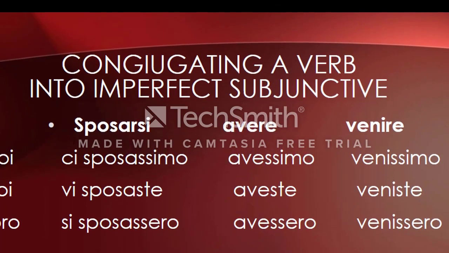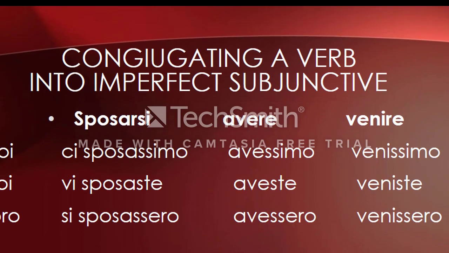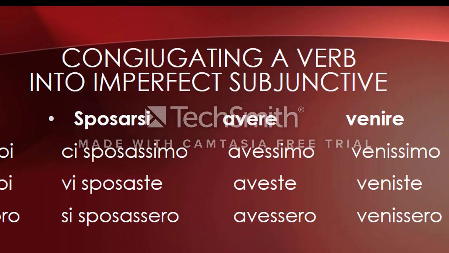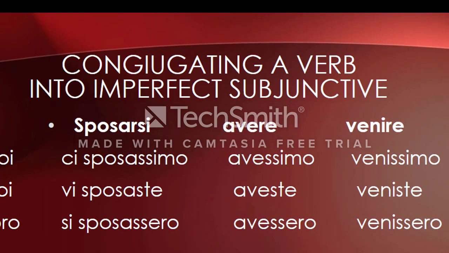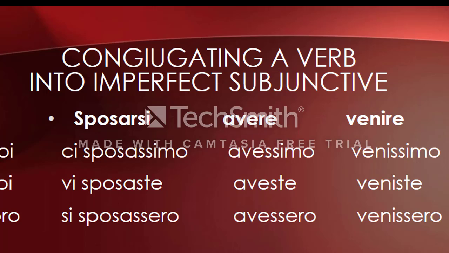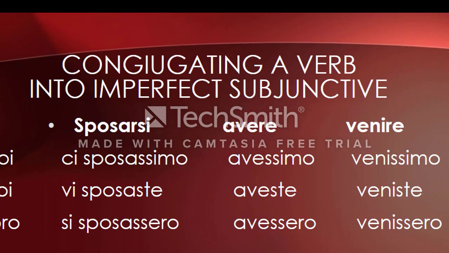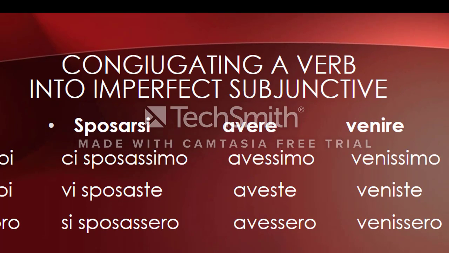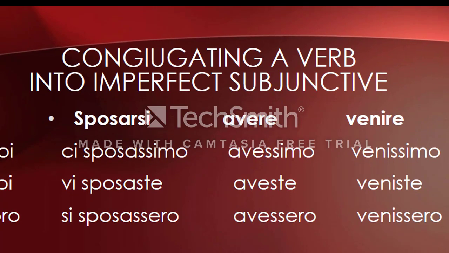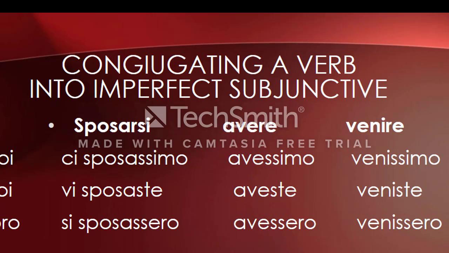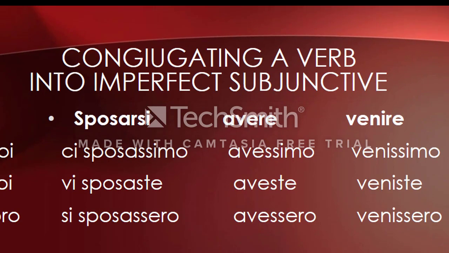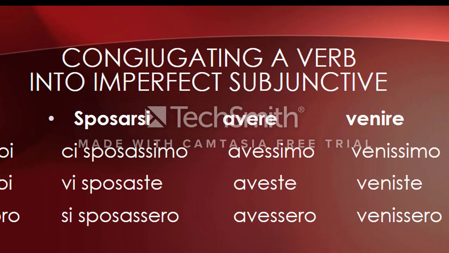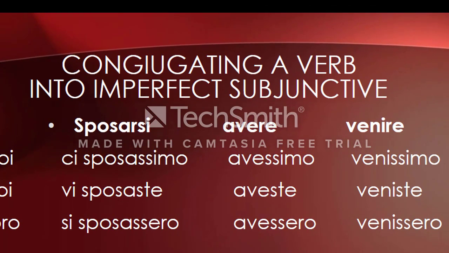Then you have avere and venire. Che noi avessimo, che voi aveste, che loro avessero, che noi venissimo, che voi veniste, che loro venissero. So once you drop the RE of the infinitive verb, you have to add the ending that corresponds to the subject.